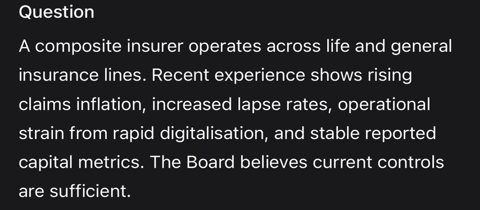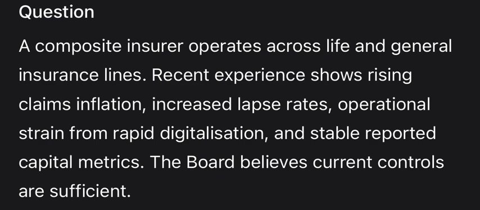In developing the solution, the board must address the significant model risk inherent in their current reporting. Stable capital metrics in a period of high volatility often signal model rigidity, where assumptions regarding risk independence are no longer valid. In reality, tail dependency is likely increasing. For example, a technological failure during rapid digitalization could disrupt claims processing during a peak inflation period, creating a compound operational risk. The board must recognize that diversification benefits between life and GI lines often evaporate during systemic shocks, meaning their current capital surplus may be an illusion.